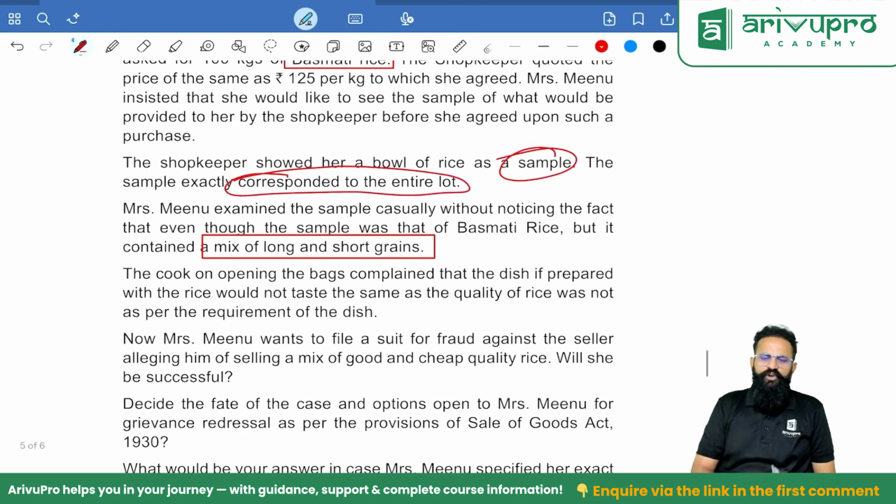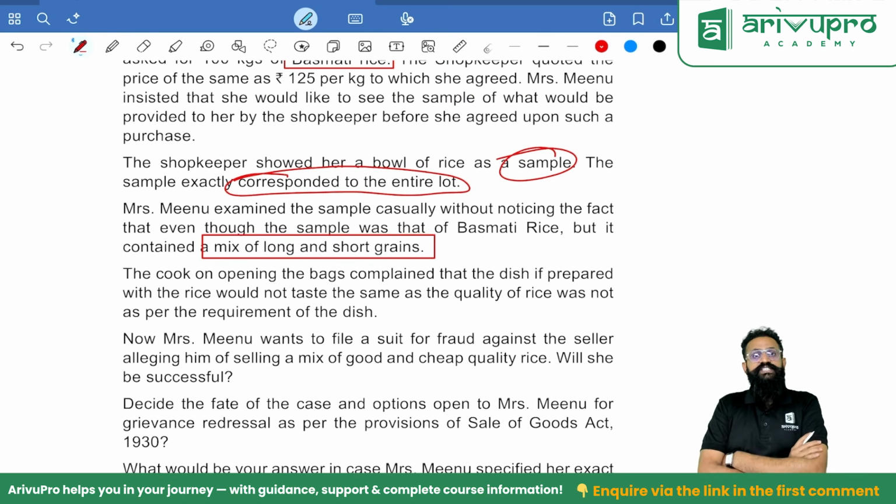Now why I am telling you it is controversial is, people, in this MTP, which is in the Jan series, they have said it was Meenu's responsibility to check it properly, and because the sample corresponded to the bulk, Meenu will not get back her money. But if you go back any time before Jan, they have asked the same question in the exam also, and in the RTPs also, but the answer has been different.